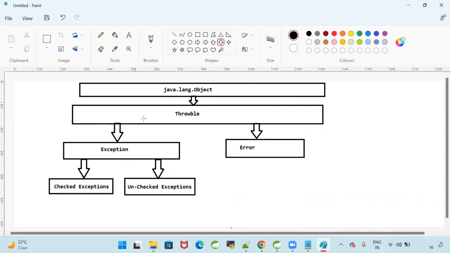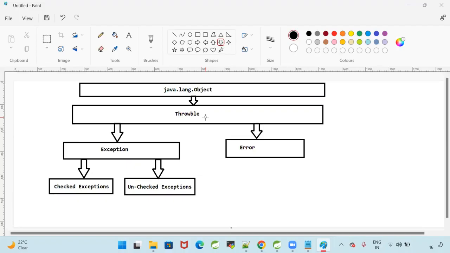Good. So we are trying to understand the hierarchy for the exceptions. Java.lang.Object is the topmost superclass in Java. From that Object class, the throwable class is extending the properties. Throwable is the topmost class in the exceptions.